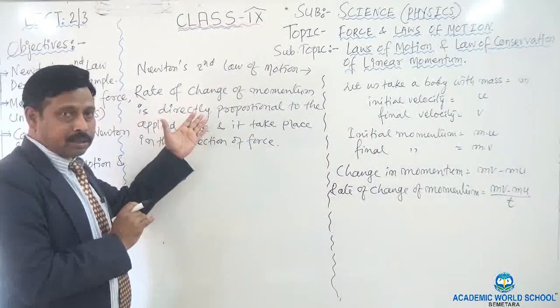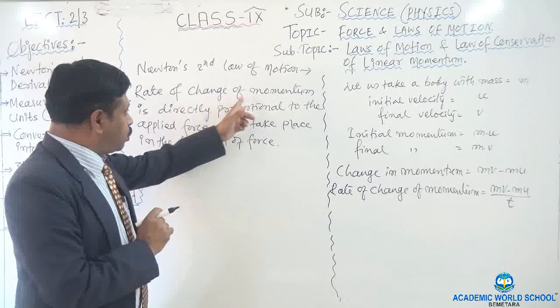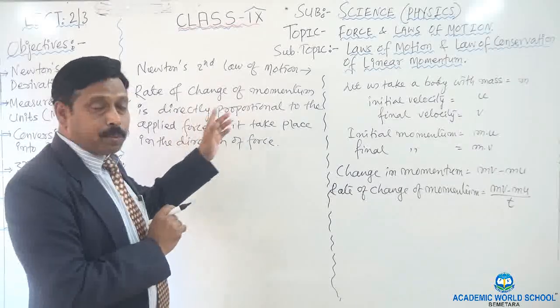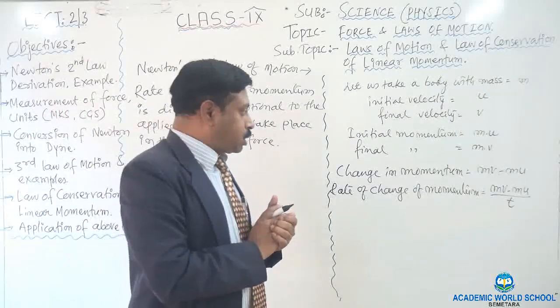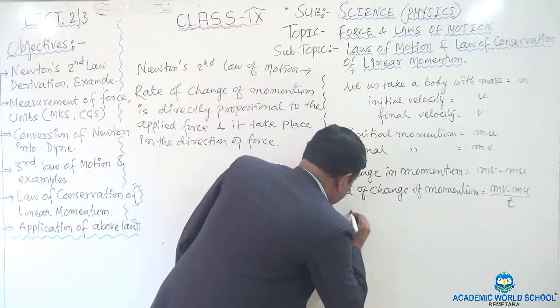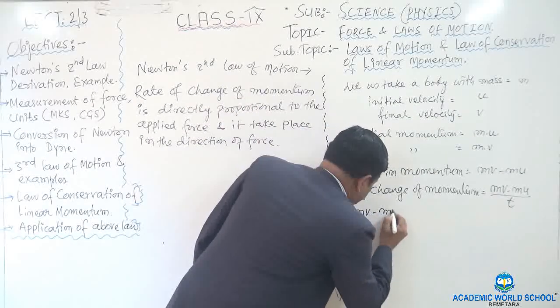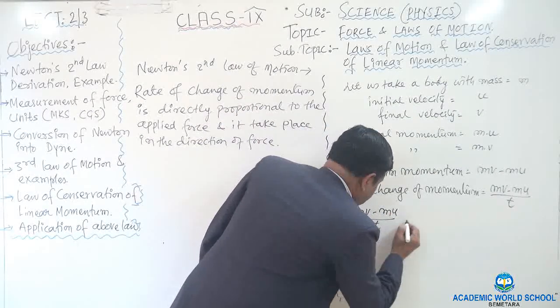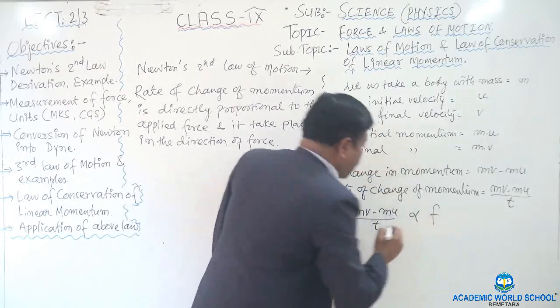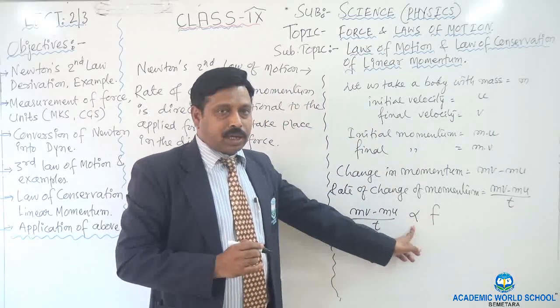Now come to the statement again. Rate of change of momentum is directly proportional to the applied force. So how can we write it? According to this statement, mv minus mu upon t is directly proportional to force F. This is the proportion sign.